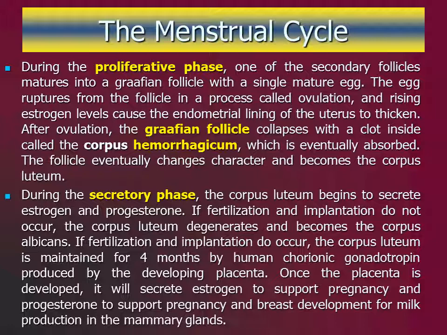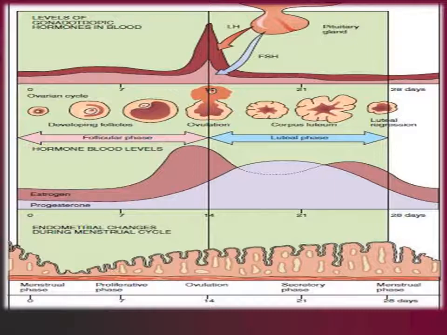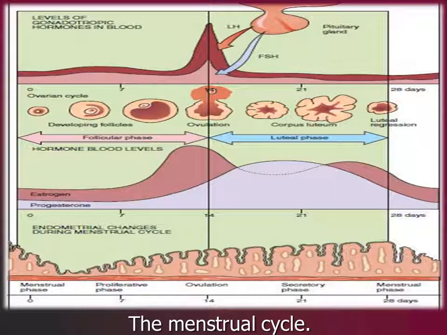The length of the menstrual cycle is variable. It can be as long as 40 days or as short as 21 days. It normally occurs once each month from menarche, which is the first menstrual cycle, to menopause, which is the last menstrual cycle. Even though a woman may have a regular menstrual cycle, she may not necessarily be ovulating or releasing an egg. This may lead to problems with fertility and conception. As you can see, this is the menstrual cycle.